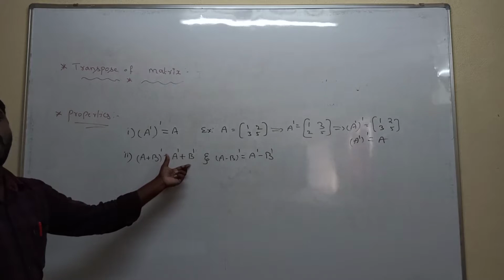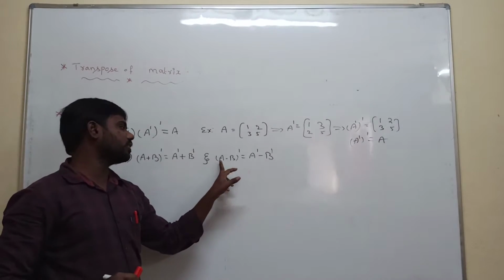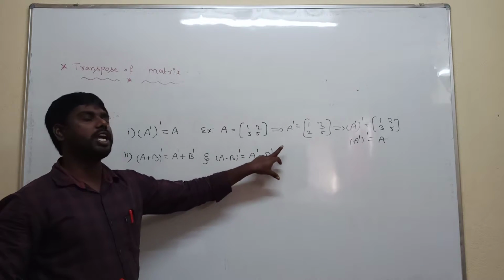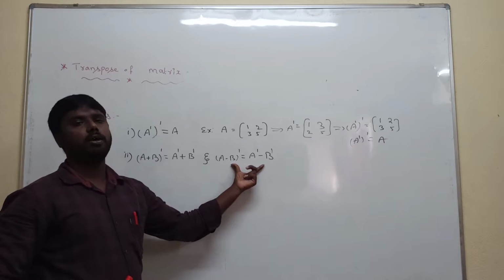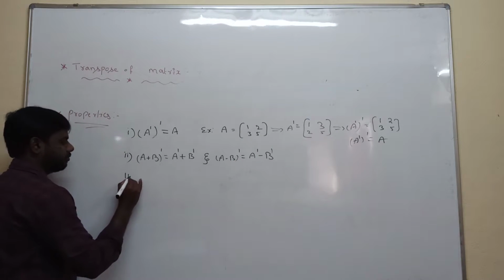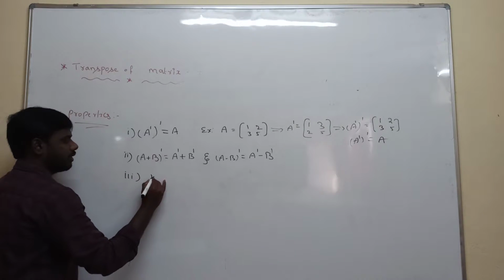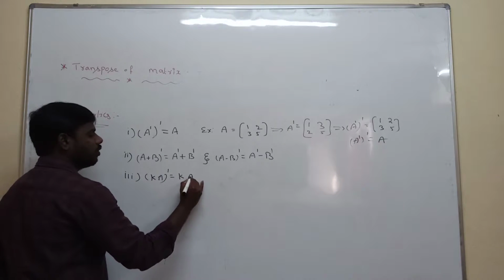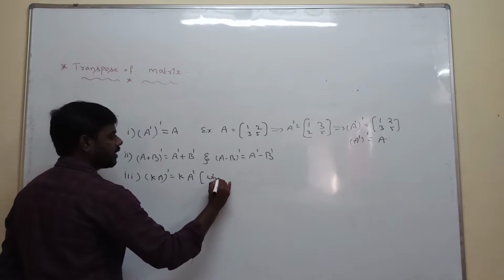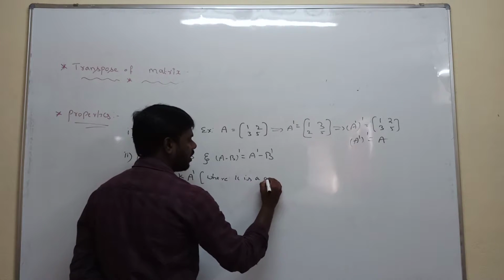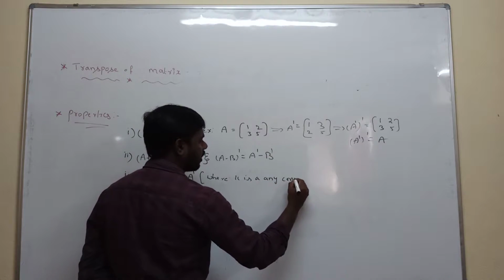LHS is equal to RHS, and both matrices should be equal. One more condition is A minus B whole transpose is equal to A transpose minus B transpose. Next is the third one: KA whole transpose is K into A transpose, where K is a scalar or any constant.